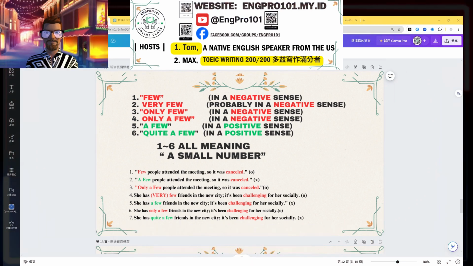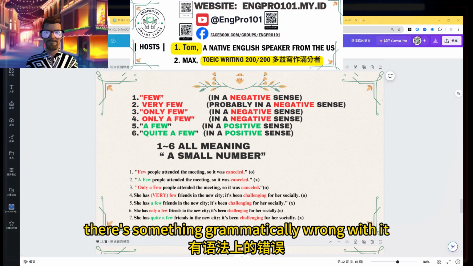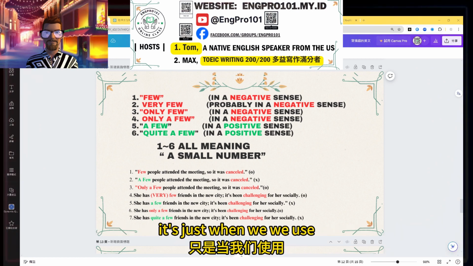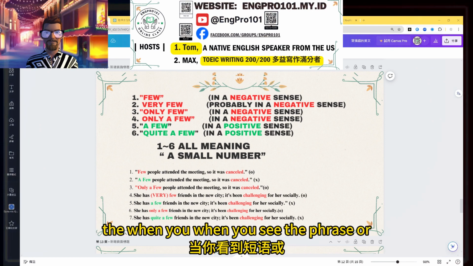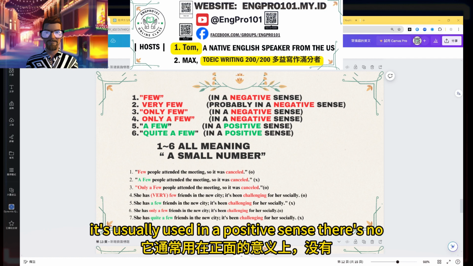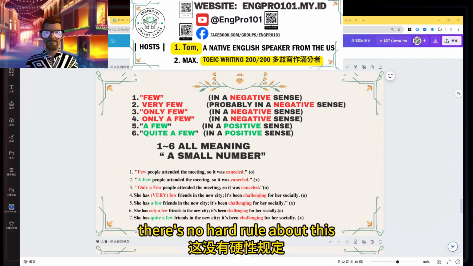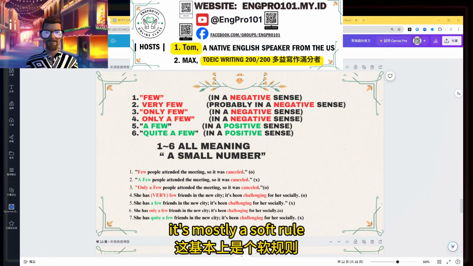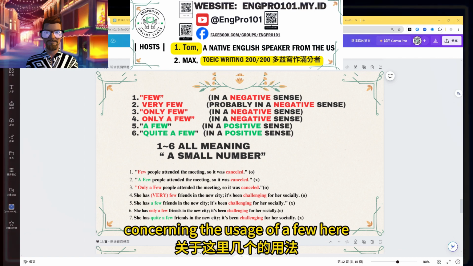I mean, there's nothing grammatically wrong with it, but when you see these two words together, a few, it's usually used in a positive sense. There's no hard rule about this. It's mostly a soft rule concerning the usage of a few here.